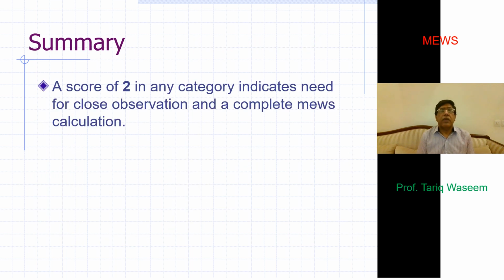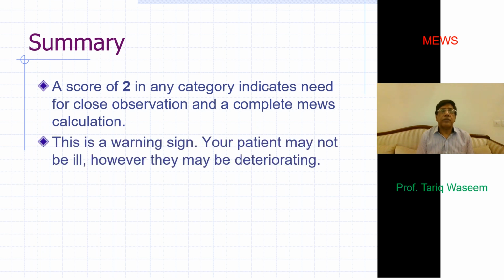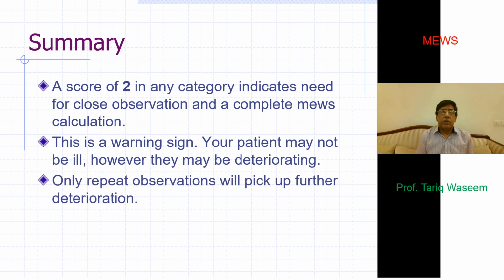So in summary, a score of 2 in any category indicates need for closer observation. Suppose the score is 2 in either pulse or blood pressure or respiration or, say, urine output. This would indicate that the patient needs more close observation. This is a sort of warning that your patient is not well, and he may be ill. However, he may not be showing signs of deterioration as yet. So in this patient, you probably have to have another repeat observation, and it will pick up further deterioration.